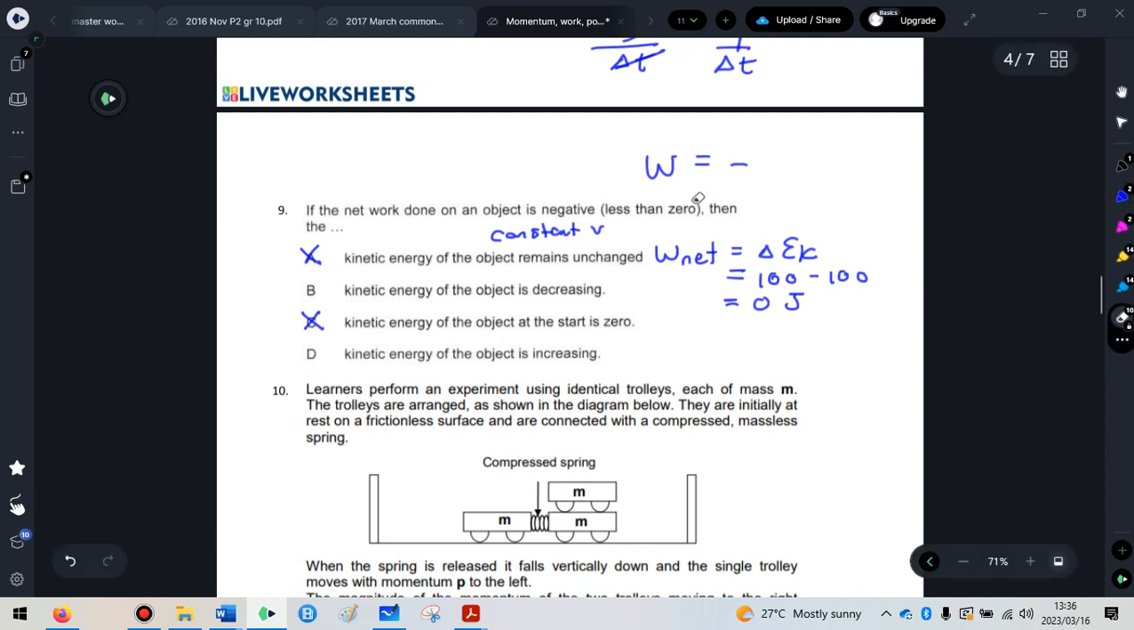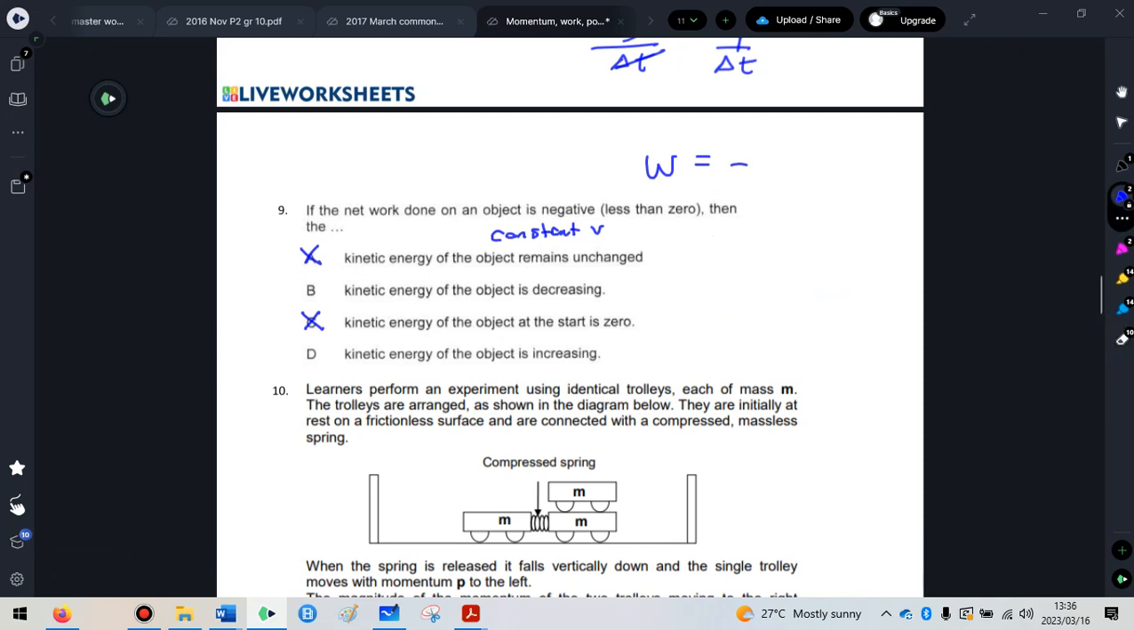Something does negative work on an object when it's trying to slow the object down, or when it's a force pulling in the opposite direction, trying to make the object go slower. Work done by friction is always negative because friction is always trying to slow you down. Work done by applied force could be negative, it could also be positive, it depends.